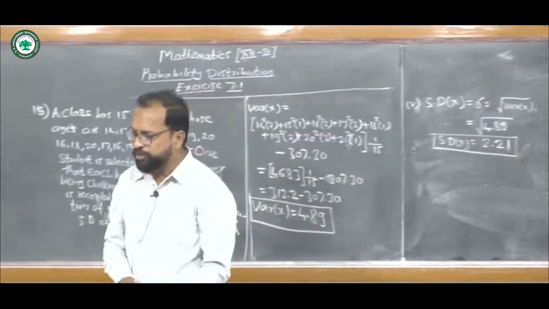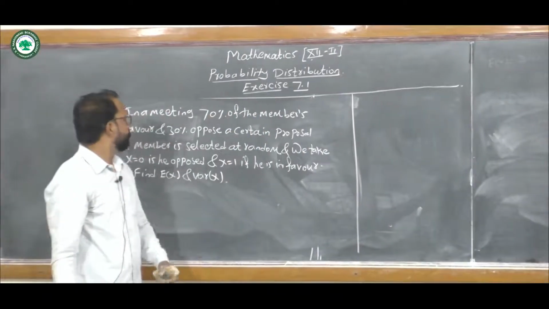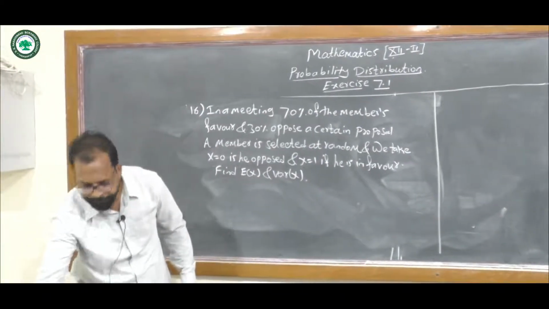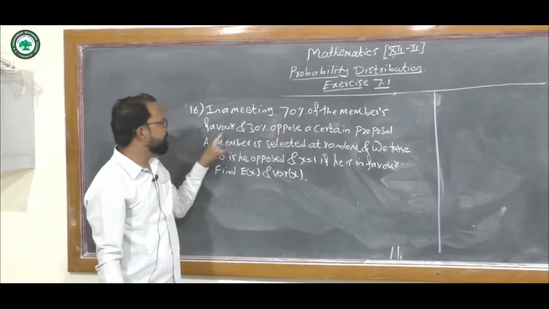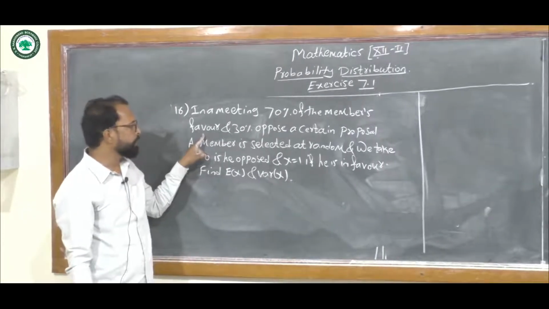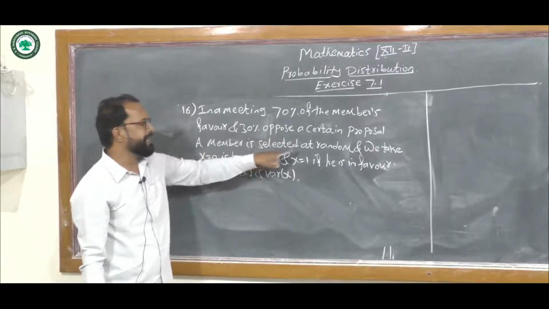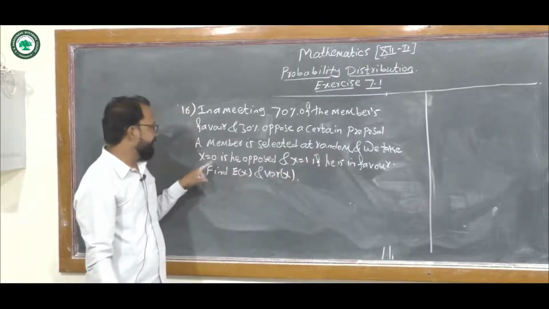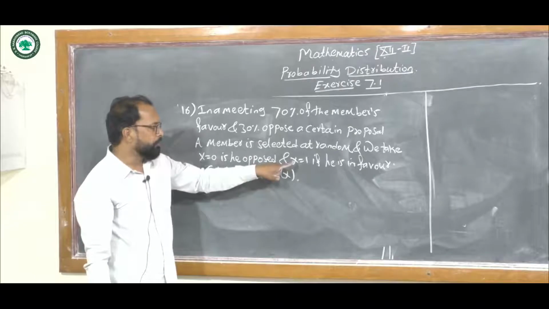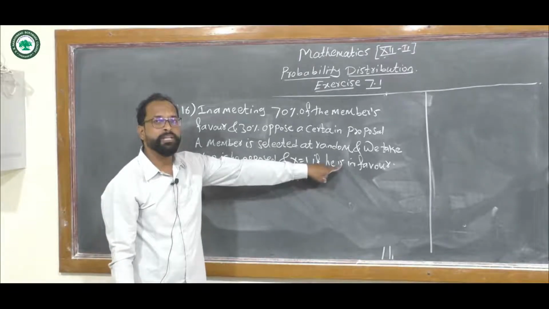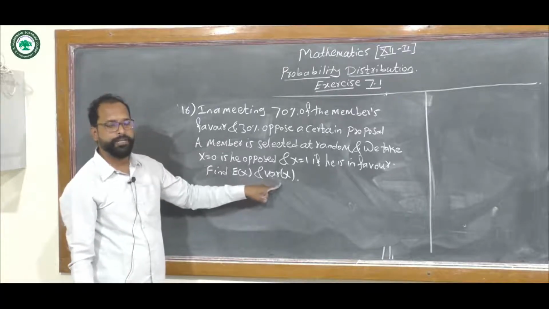Now the next question, question number 16. In a meeting 70% of members are in favor of a certain proposal and 30% are opposed to that proposal. Now a member is selected at random and we take x equals 0 if that member opposes, and x equals 1 if the member is in favor of that proposal. We have to find expected value and variance here.